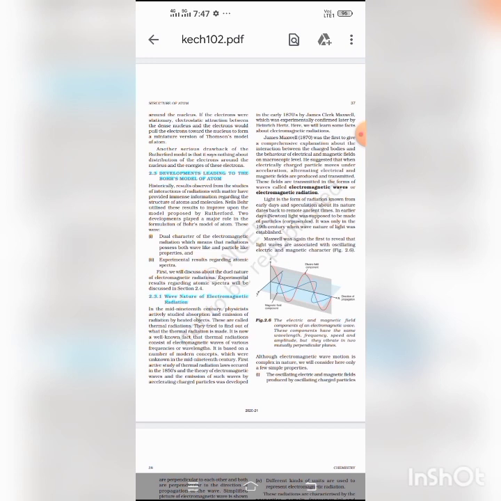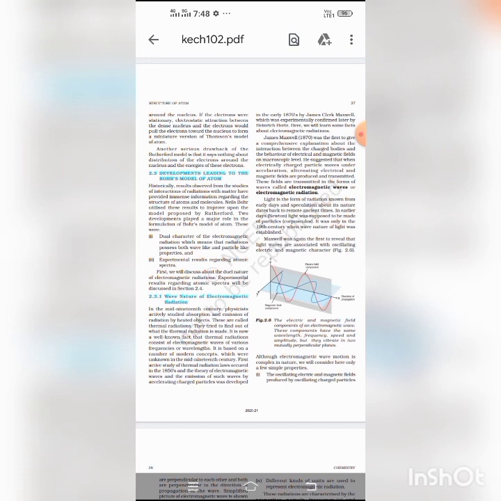Electromagnetic radiations are those radiations which are associated with electric and magnetic fields. All of them move with the same speed regardless of their wavelengths. They travel at the speed of 3 × 10^8 meters per second, which is called the speed of light, and it is denoted by small c.